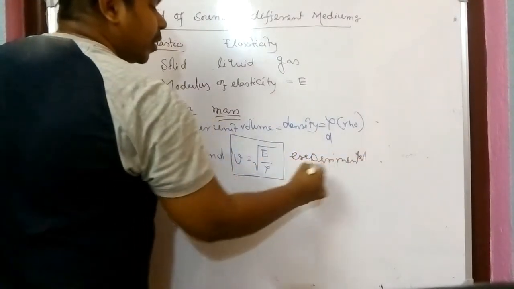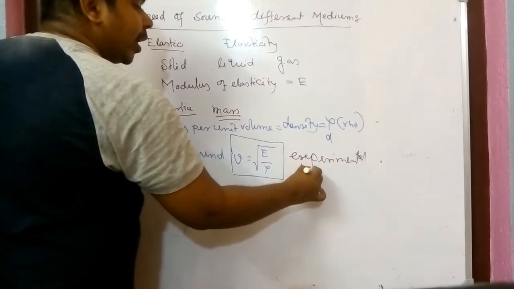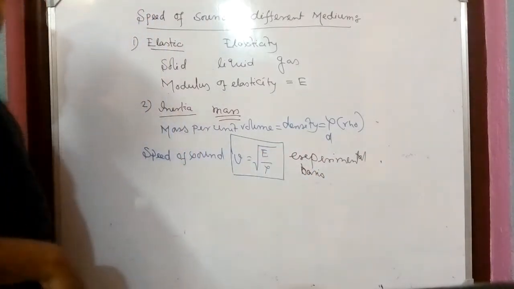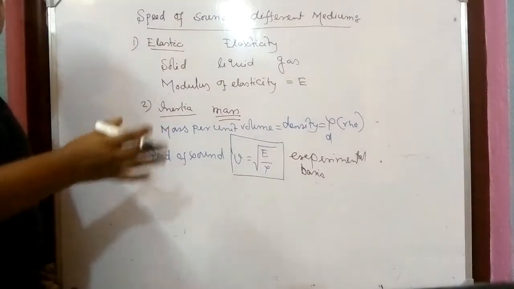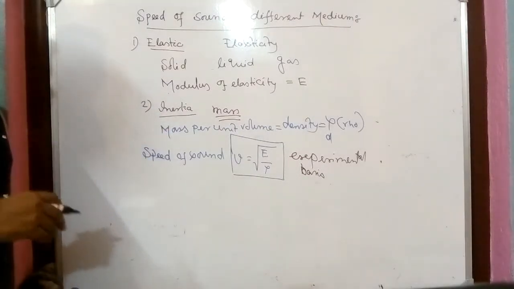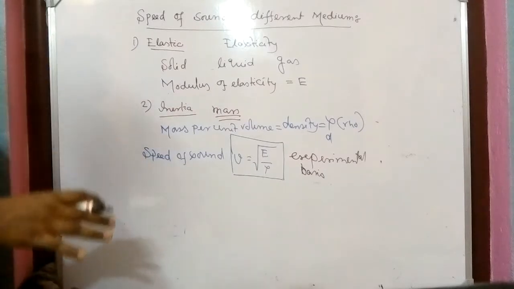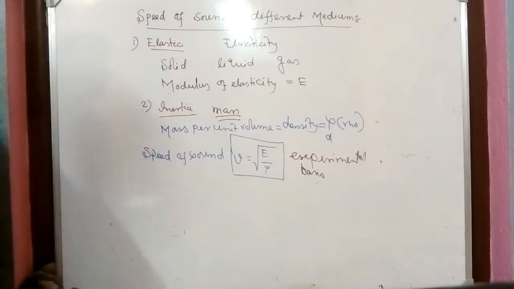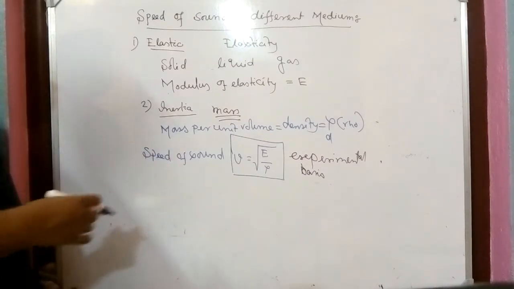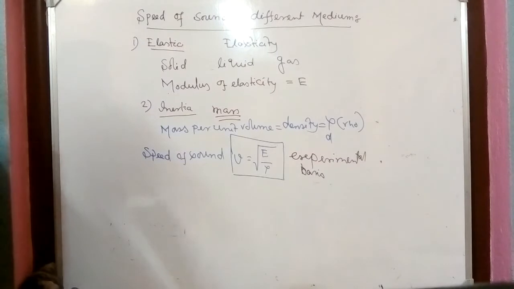Okay, so experimental basis means we are not able to do the experiment. We can only take the result of the experiment. We are not able to arrange it. So as per the experiment, we can show you that the velocity of sound through a medium, or the speed of sound through a medium, is equal to root over of E by rho.